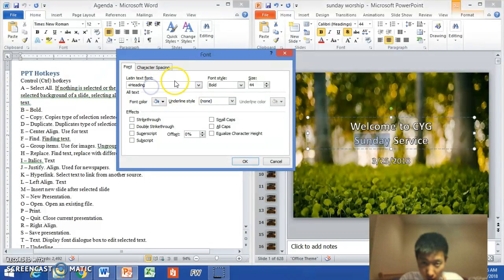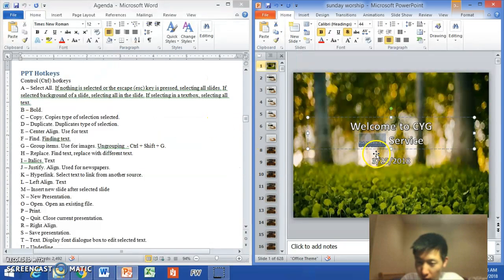So heading, font style, bold, italics, size, font color, and all of the other options for editing the text. So I could go through all these and re-edit them, and there we go.